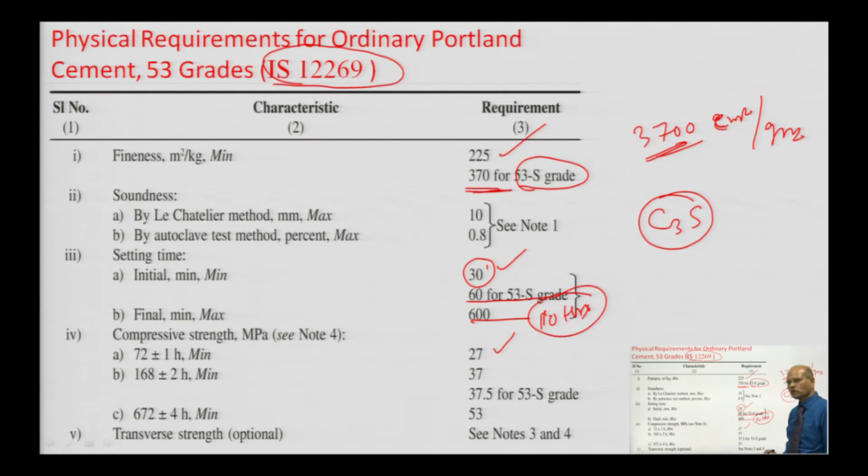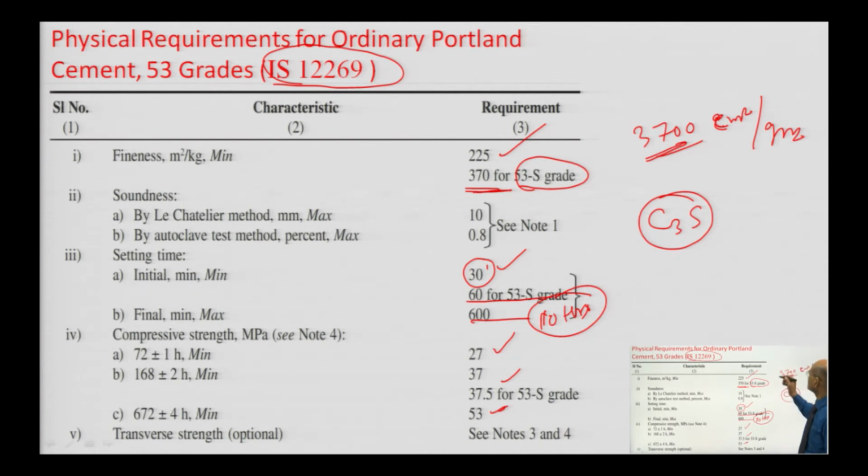But for 53 grade S, the pre-stressed sleeper cement for railway sleepers, it should be 37.5, and at the age of 28 days the minimum value should be 53. The maximum may be anything, it may be 60, 65, 58, but the minimum strength should not be less than 53. So, this is the requirement of 53 grade cement.